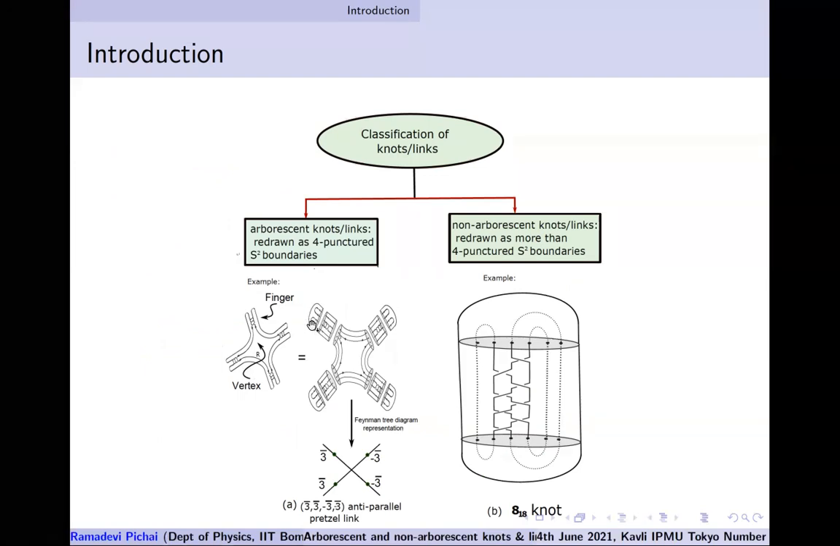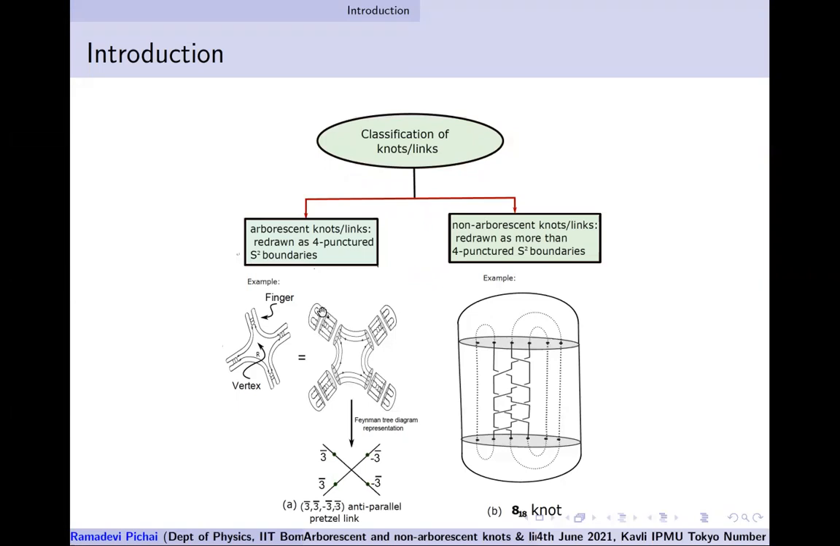This is the way we call it, the various fingers. Each finger has a boundary, which is a 4-punctured boundary. You give me a knot, we can try to redraw it involving not only 4 fingers, but many fingers. But we could redraw many knots in this fashion. This is what is called an arborescent knot.